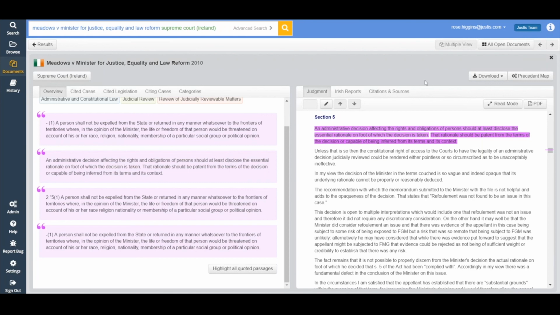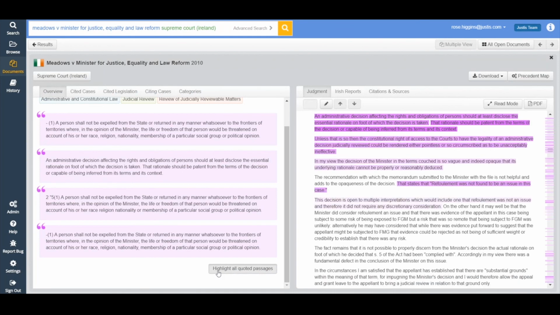And I can also, I'm just going to hide this pane at the moment. I can also click on highlight all quoted passages, and that, if you can see on my scroll bar now, it's created a heat map and highlighted every single section of Meadows that has been cited in another case.